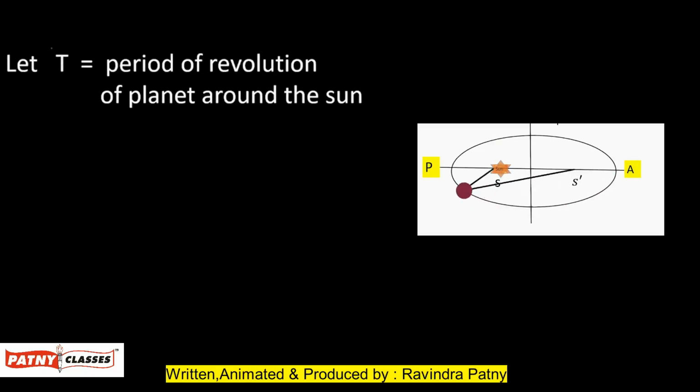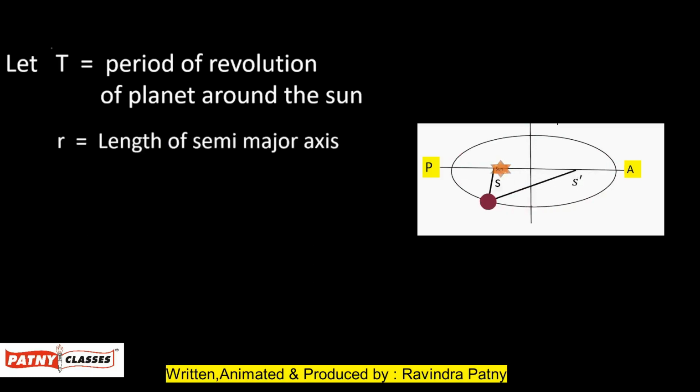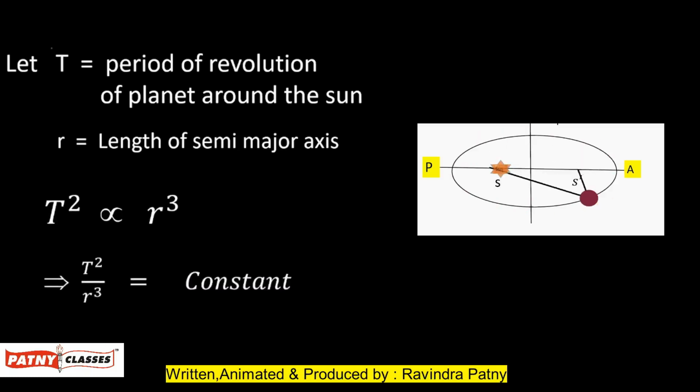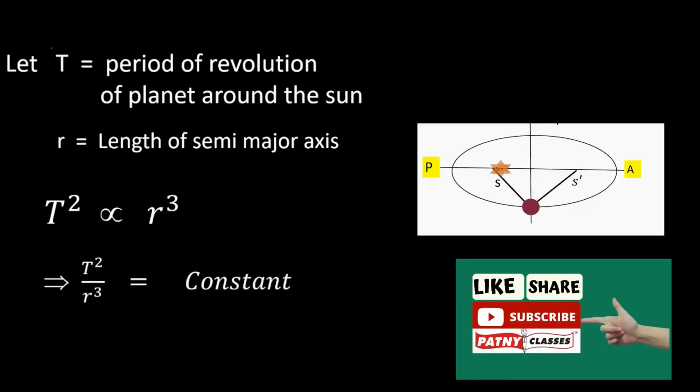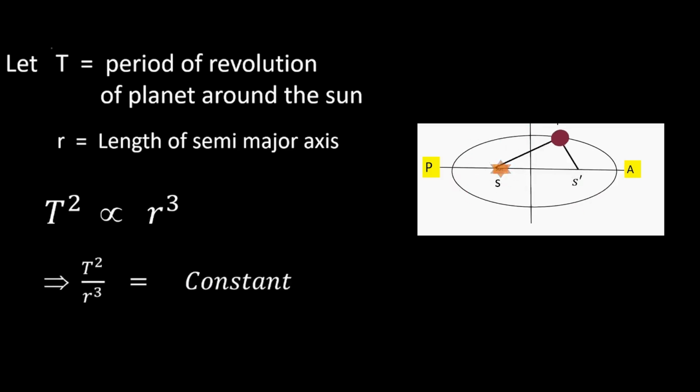Let capital T be the period of revolution of the planet around the Sun. R equals the length of the semi-major axis. According to the law of periods, T squared is proportional to R cubed, which implies T squared upon R cubed equals a constant.